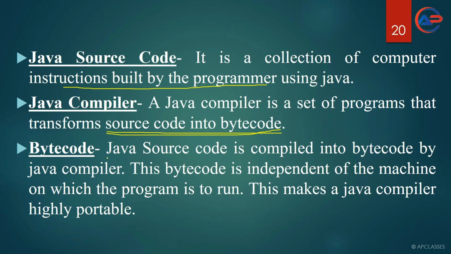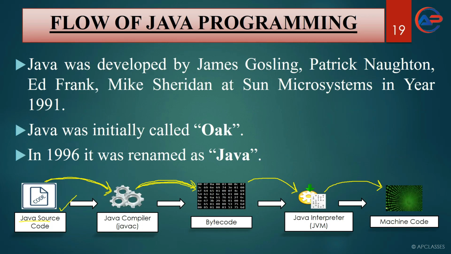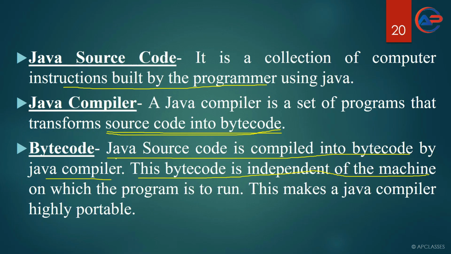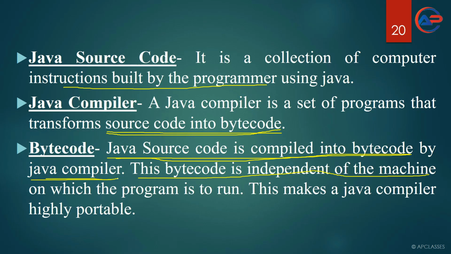And what is bytecode? Java source code is compiled into bytecode by the Java compiler. This bytecode is independent of the machine. As I told you, the JVM is dependent, but bytecode is independent of any machine. Java source code is converted to bytecode by the Java compiler. It does not depend on any operating system, and it does not depend on any machine.